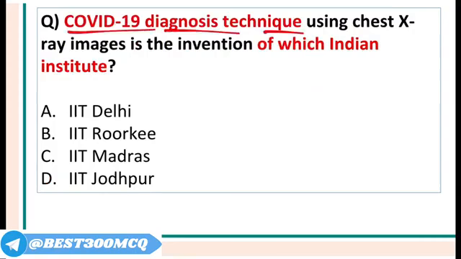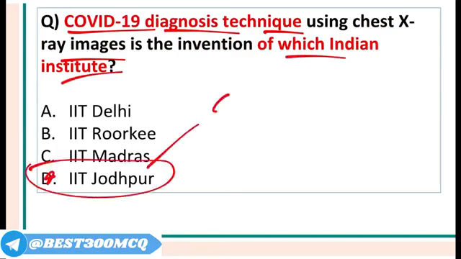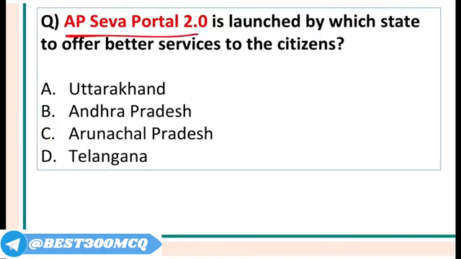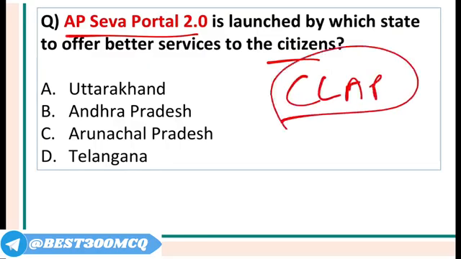COVID-19 diagnosis technique using chest X-ray images has been started by which Indian institute? It is IIT Jodhpur, and Jodhpur is the constituency of Gajendra Singh Shekhawat, the Minister for Jal Shakti. Who wrote the book A Little Book of India, celebrating 75 years of independence? It is written by Ruskin Bond. AP Seva portal has been launched by which state? AP Seva and Clean Andhra Pradesh. Both of these are initiatives of the government of Andhra.